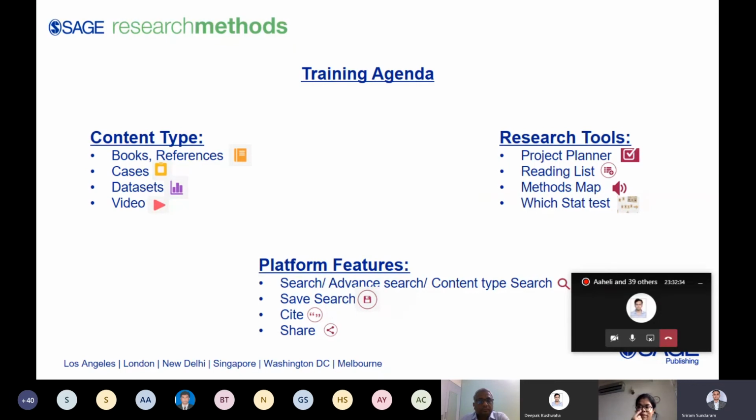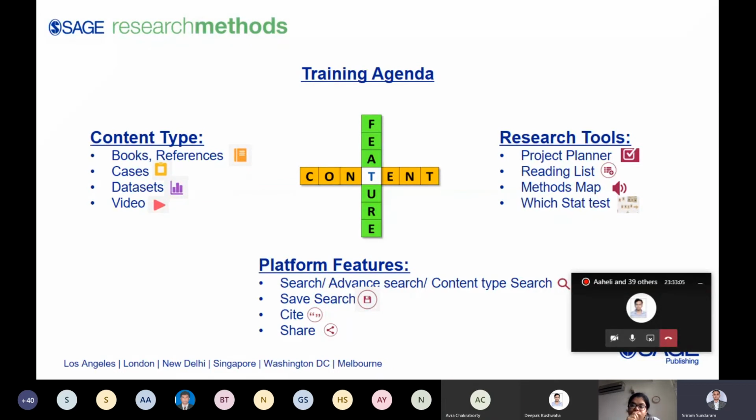And then this platform is actually blended with a lot of features. As with any digital platform, it has your basic search, advanced search, and search by content type. If you want to save your searches, you can do that in the platform, and you can directly cite all the content available. This platform is fully peer reviewed content, so you can freely cite it in your research work, and you can also share the content. So it's a good blend of content and features, which makes Sage Research Methods one of the unique platforms that any publisher is producing in terms of research methodology content.